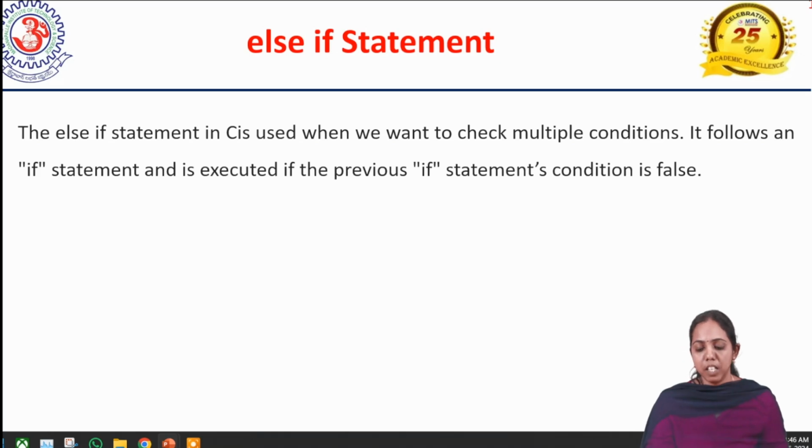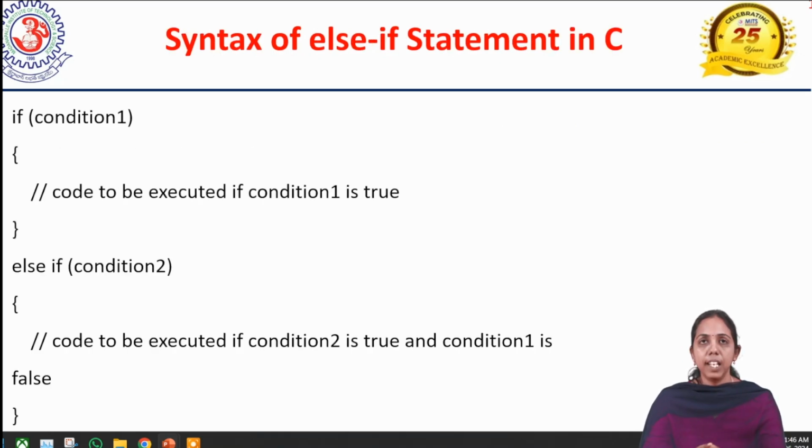So what is the syntax for else if? The else if syntax is: if of a condition. I'm saying, if you have more than one condition, how can we write the syntax of else if? If of condition 1, then a set of statements will be there, and again we have to write else if and condition 2. If you have more than two conditions, where some statements should be executed for condition 1 and some for condition 2, then how can we write it? With the help of the else if statement.